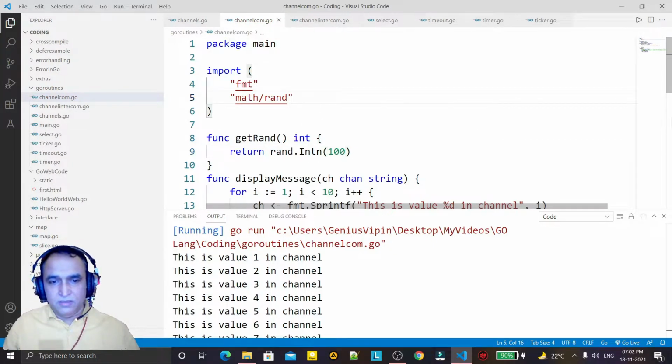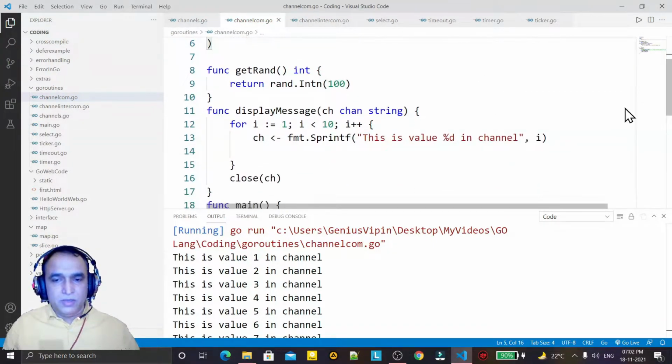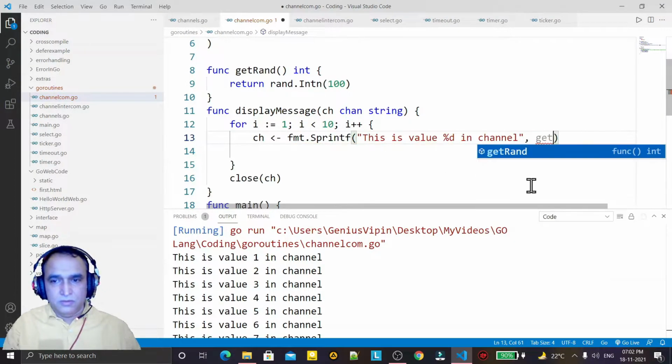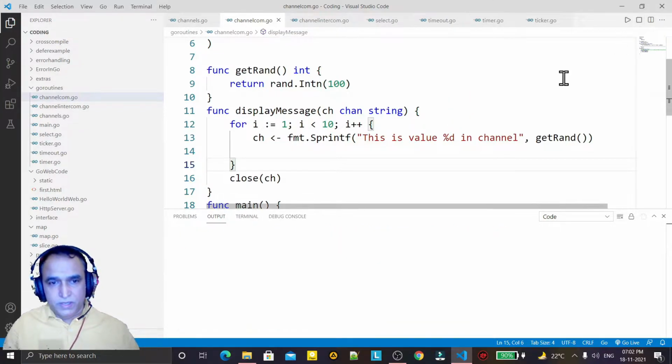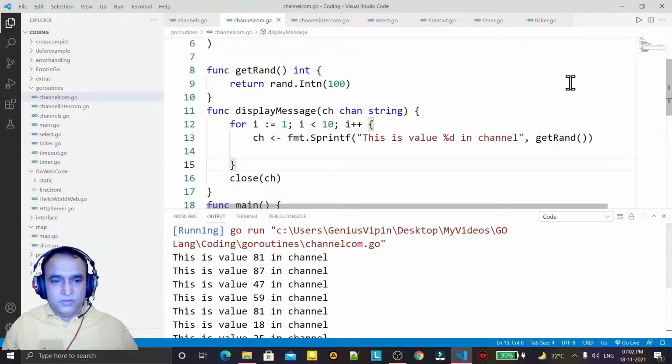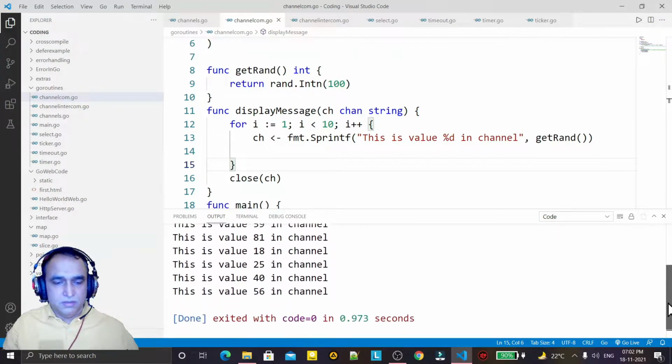The package will be inserted automatically. Now here I am calling this function getRand. So this function will display a random value here. Save it, and I try to run it. You see the random number is coming here.